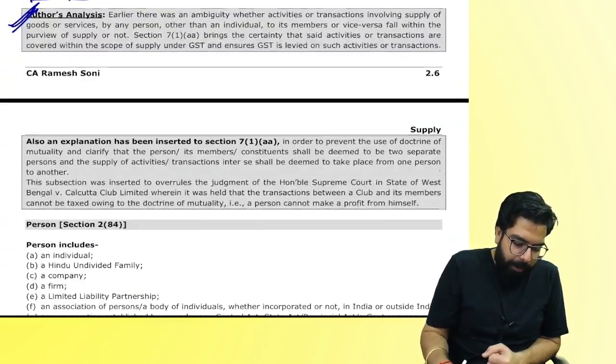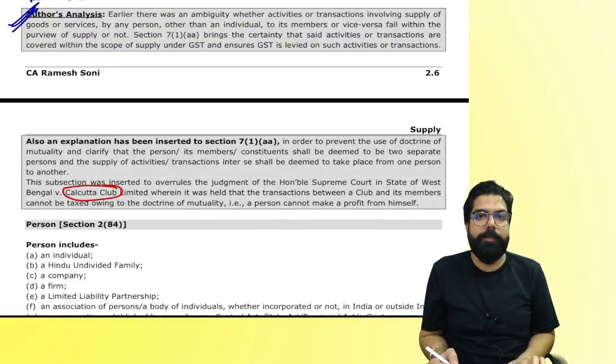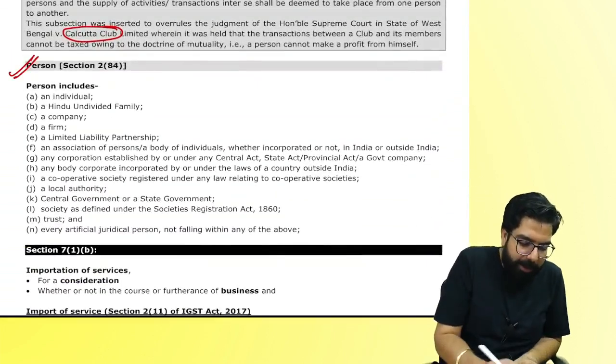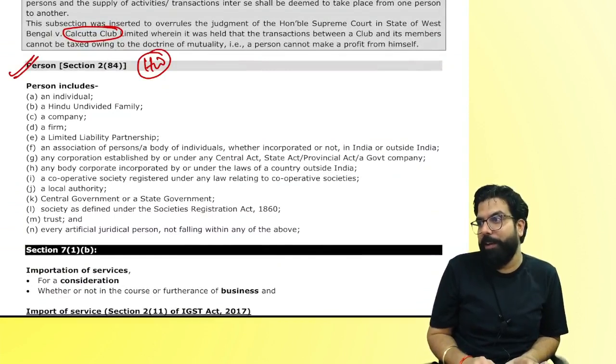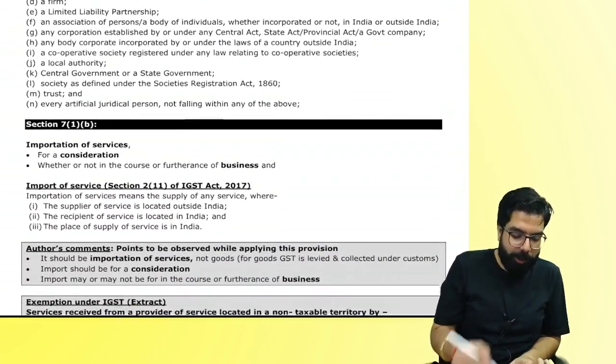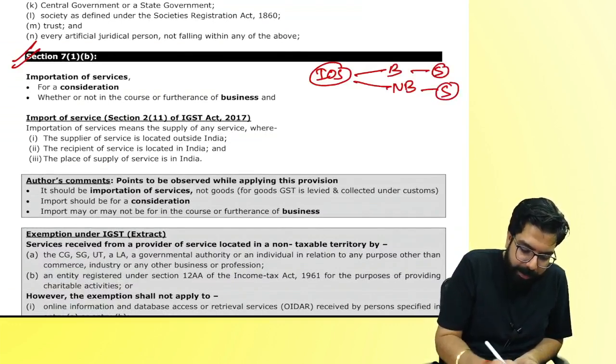Done. Do you remember I told you about Calcutta Club Limited? The whole discussion is here. The definition of person, homework, baba. Who is the person? Individual, HUF, LLP. Then partnership firm, artificial juridical person. Nothing to explain. 7.1b, importation of business, non-business. Both are considered as what, everyone? Over here.